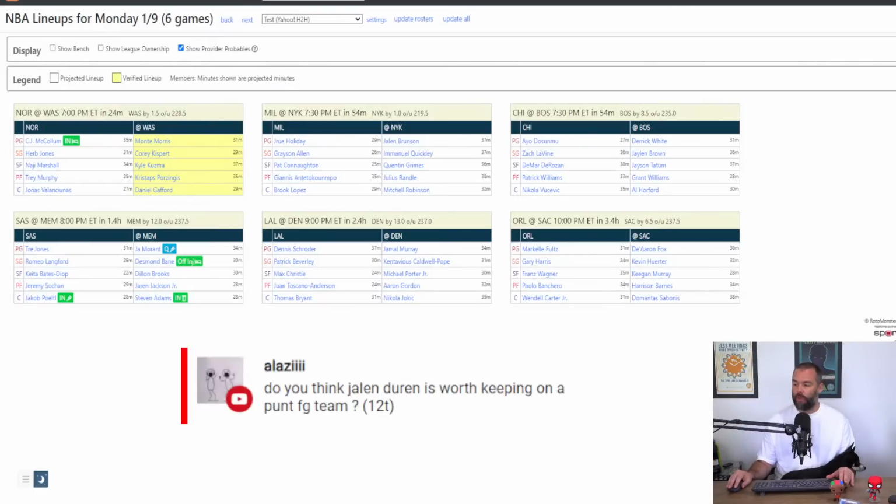Do I think Jalen Duren is worth keeping on a punt field goal team? Yes, because somebody is going to value him. And if it's not you, don't just drop him. He is way too good to consider dropping, even if you don't need field goal percentage.